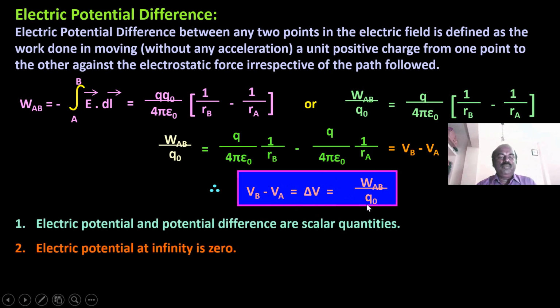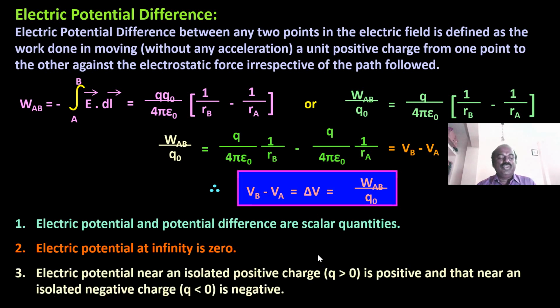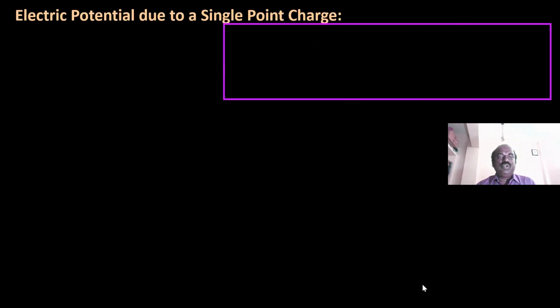Electric potential and potential difference are scalar quantities. Electric potential at infinity is 0. Electric potential near an isolated positive charge is positive, and near an isolated negative charge is negative.